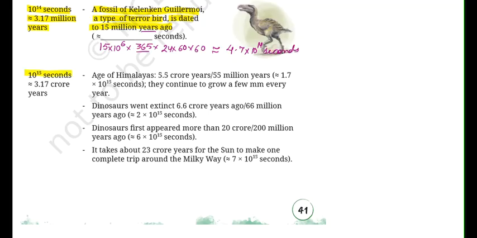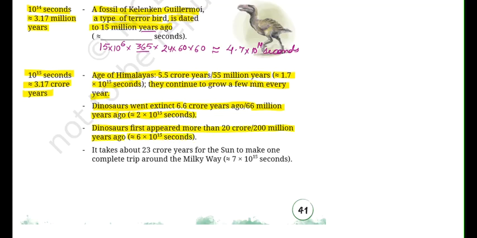Similarly, 10 to the power of 15 seconds is approximately 3.17 crore years. Age of Himalayas 5.5 crore years, 55 million years or 1.7 into 10 to the power of 15 seconds. They continue to grow a few millimeters every year. Dinosaurs went extinct 6.6 crore years ago or 66 million years ago, 2 into 10 to the power of 15 seconds. Dinosaurs first appeared more than 20 crore years ago, approximately 6 into 10 to the power of 15 seconds.